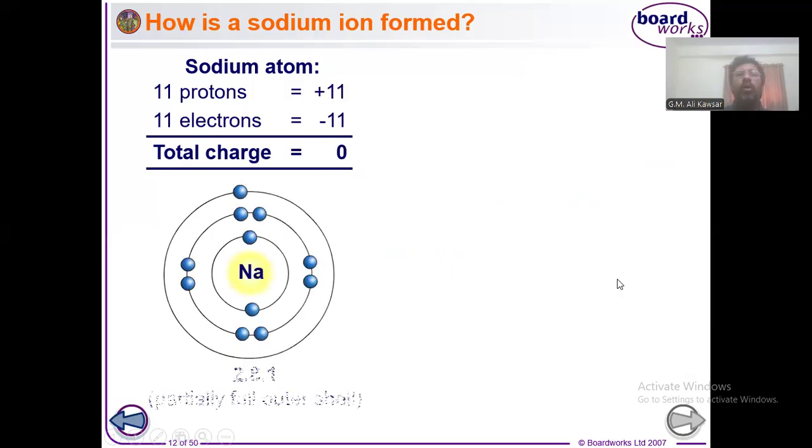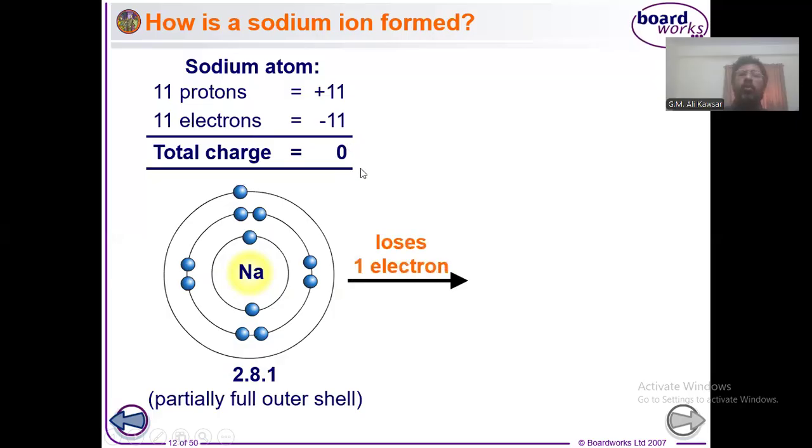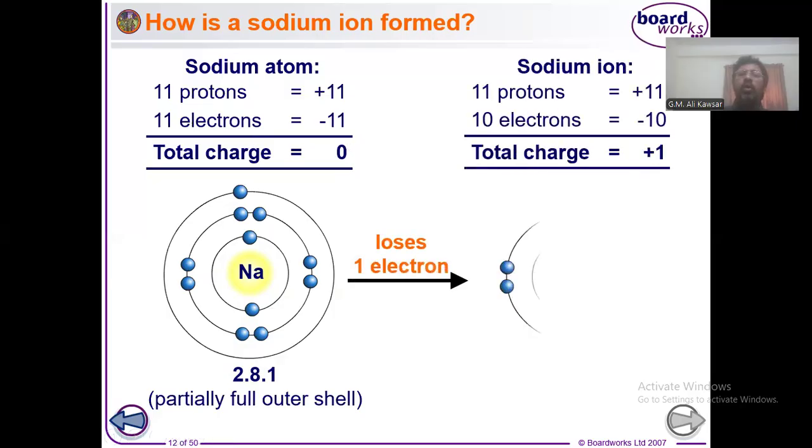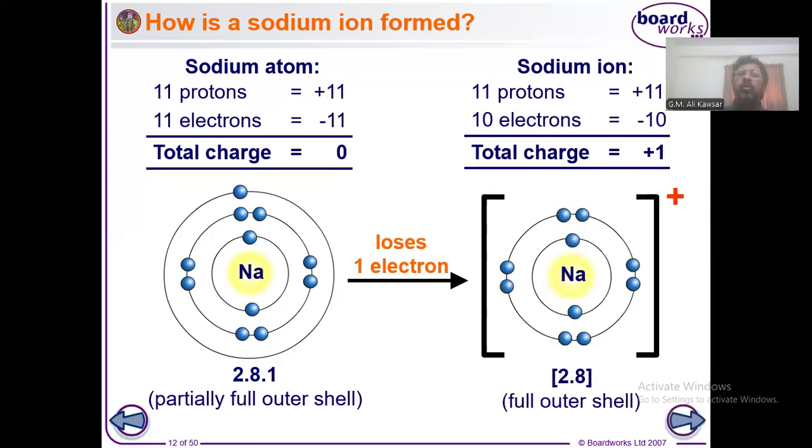For better understanding, we can show the number of electrons and the charges. It is the charge of an atom like sodium. Overall, the charge is zero, as you can see, because it contains an equal number of protons and electrons. But to become stable, it should lose the outermost shell electron.